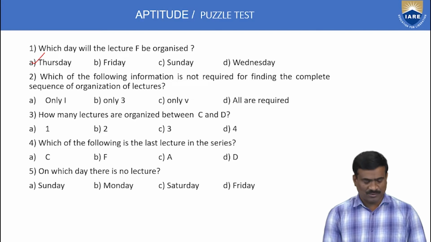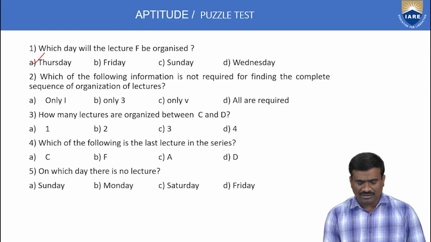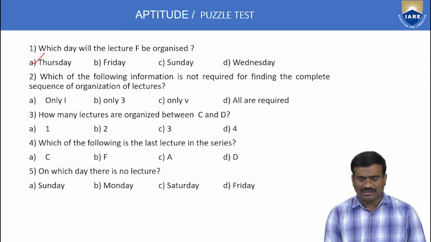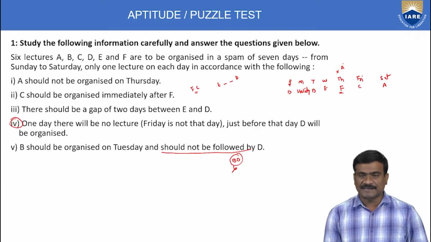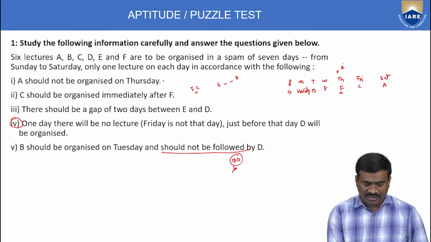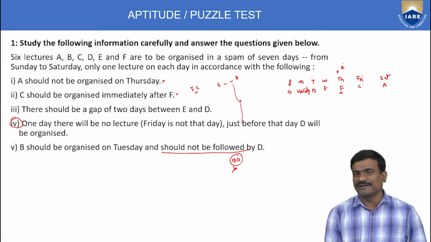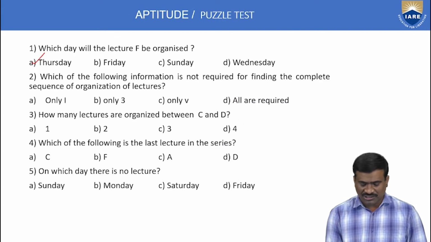Second example: which of the following information is not required for finding the complete sequence of organization of lectures? Just read the statements. The first statement is required, otherwise two possible solutions exist. The second statement is mandatory. The third, fourth and fifth, all statements are required. Then select the option all are required, option D.